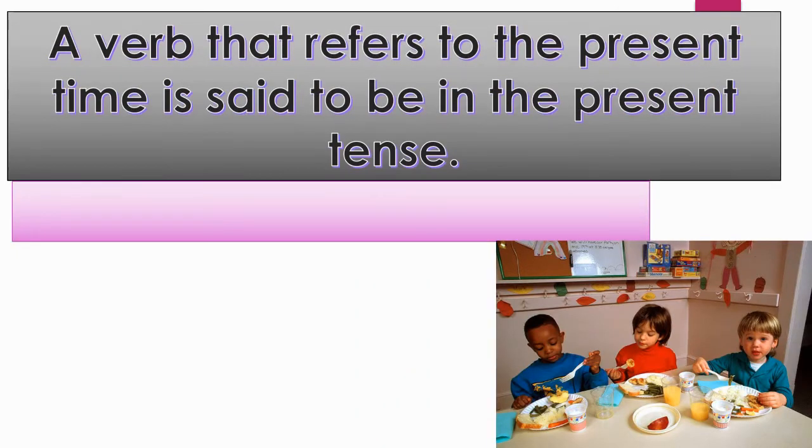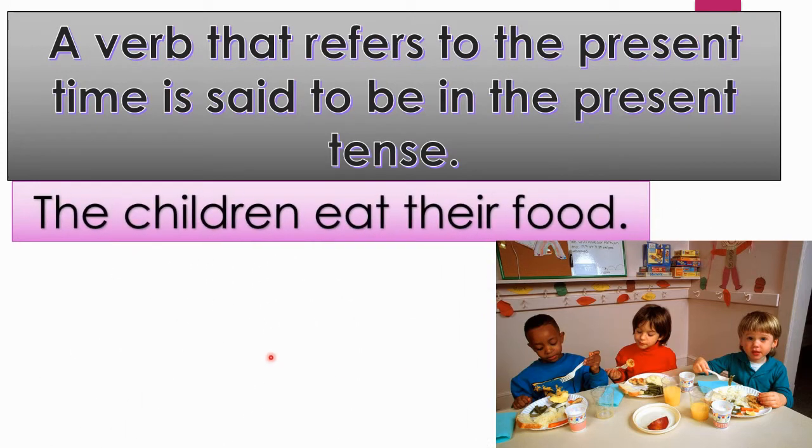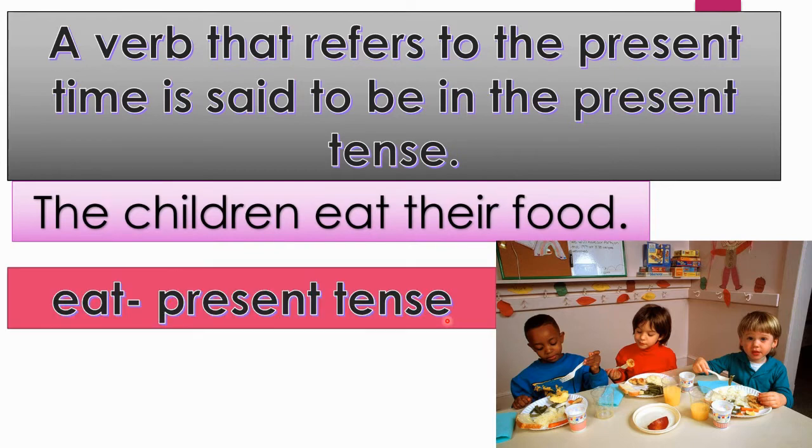Children, now we will see present tense. A verb that refers to the present time is said to be in the present tense. Let's see an example. The children eat their food. In this sentence, can you tell me which word is verb? Yes, you are right. Eat.